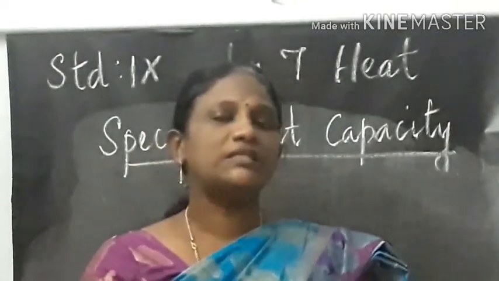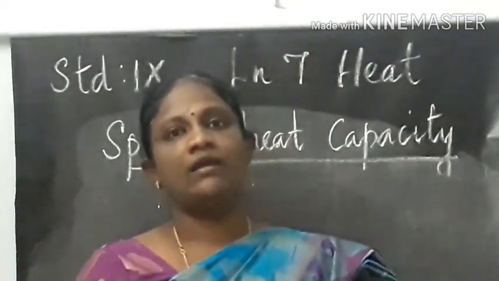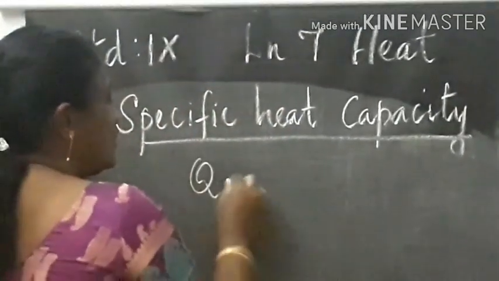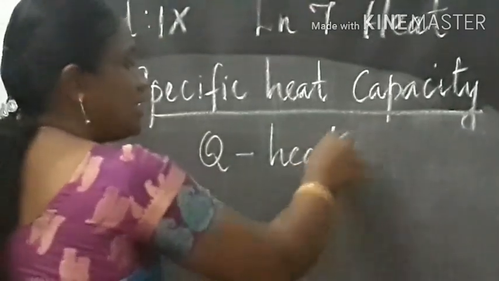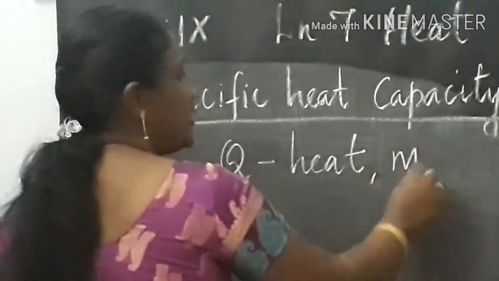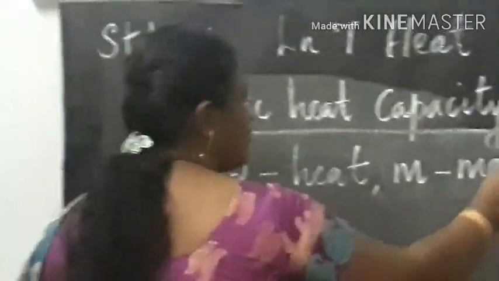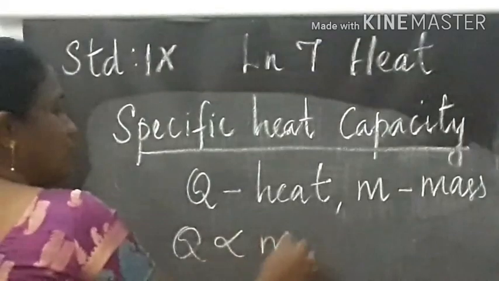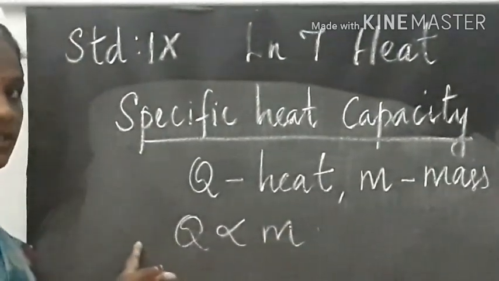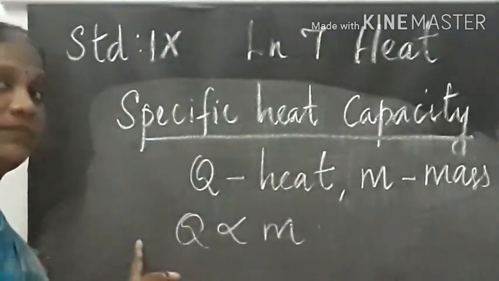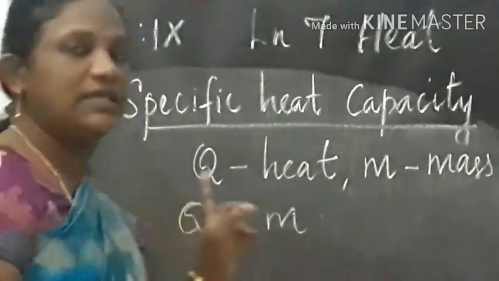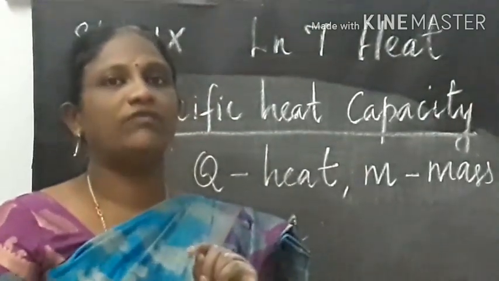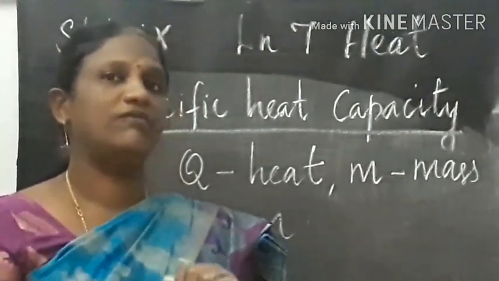So if Q is the heat energy that is required, and M is the mass of the body, then we can say that Q is proportional to M. This is the first observation: the heat required for raising the temperature of 1 liter of water will be more than that of raising the temperature of 500 ml of water.